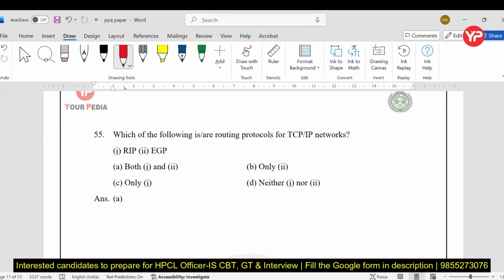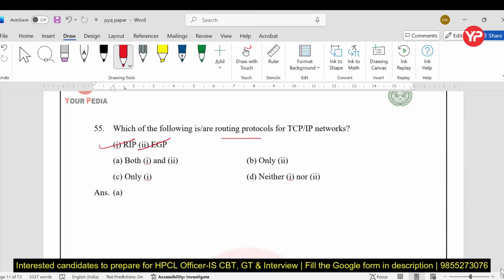Next, which of the following is a routing protocol? See, my dear student, RIP and EGP both are routing protocols. EGP means exterior gateway protocol. It's a routing protocol used between different autonomous systems. RIP is routing information protocol. Here, the distance vector algorithm is used by RIP. So both 1 and 2.